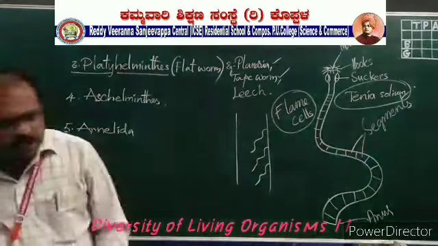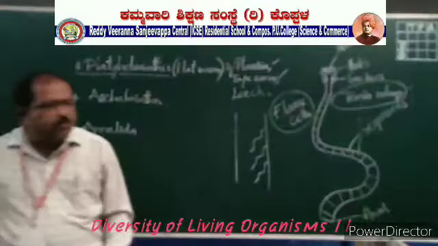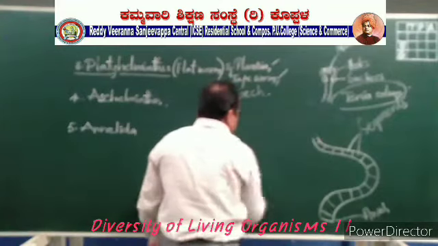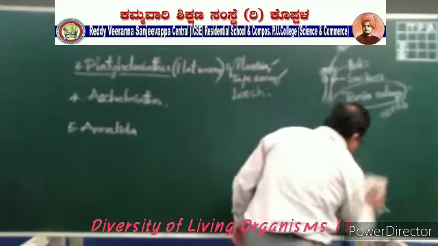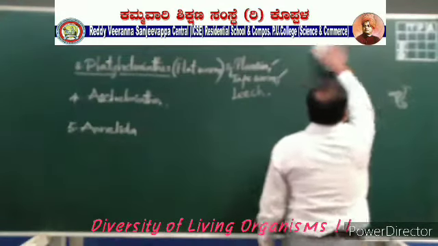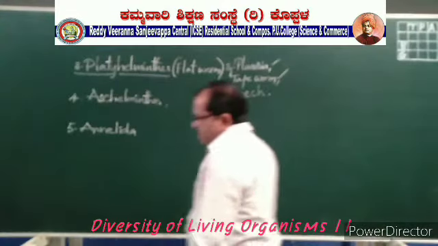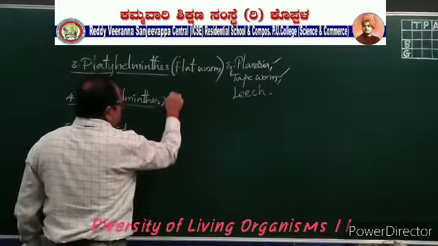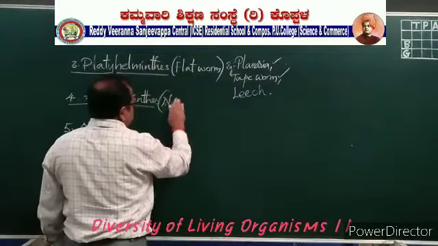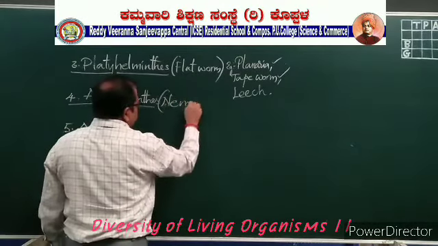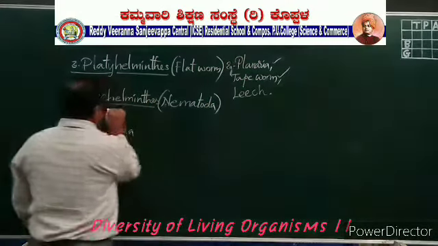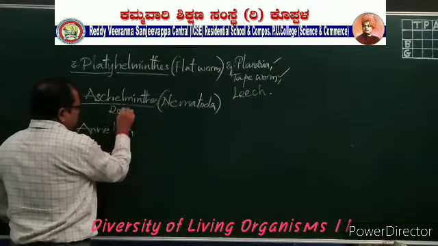Okay, and let us move to learning about the Aschelminthes. Aschelminthes are also called Nemathelminthes, Nematoda. These are all roundworms.